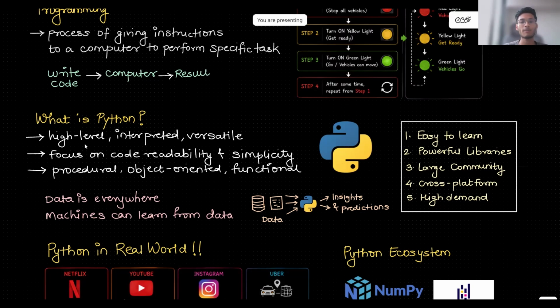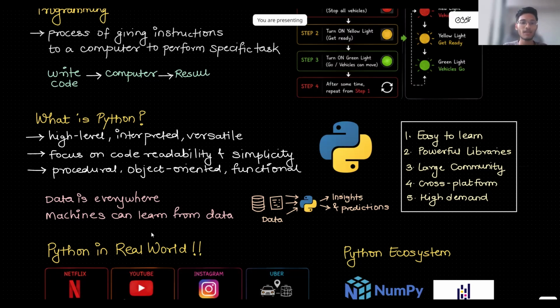Next is what is functional programming. Functional programming focuses on functions, as the name suggests. Instead of changing the data repeatedly, we can use functions that take the input and return the output. Basically, if I define one function, let's say square of x, that function will return x times x. So instead of writing different programs for taking the square of 2, the square of 3, the square of 4, we can directly pass that particular x as a number, and it will just return x multiplied by x. So I hope that you understood what is programming, what is Python, and why we use Python.